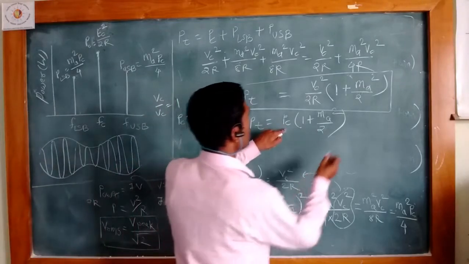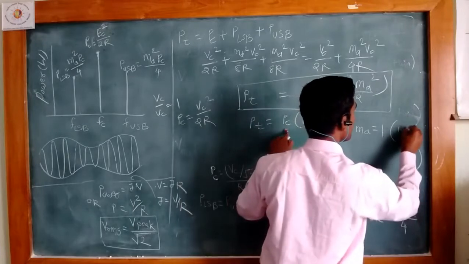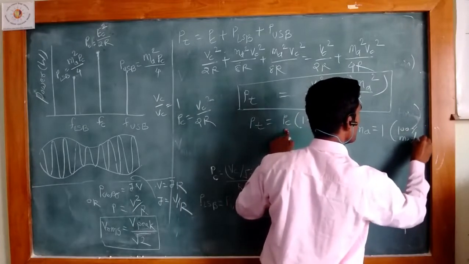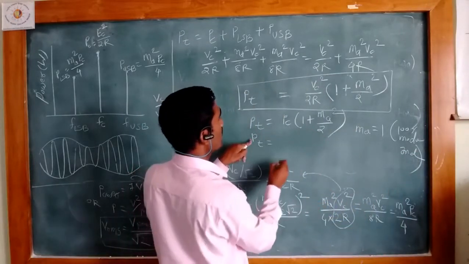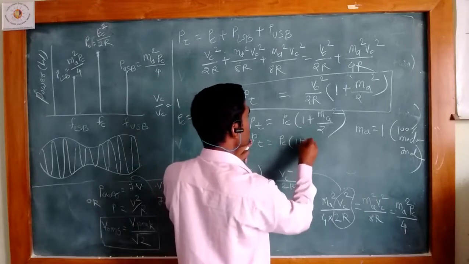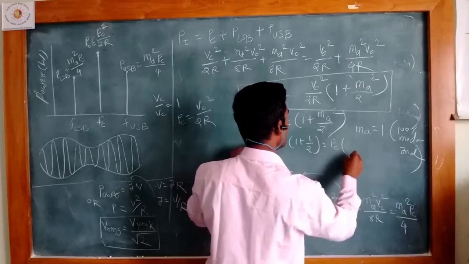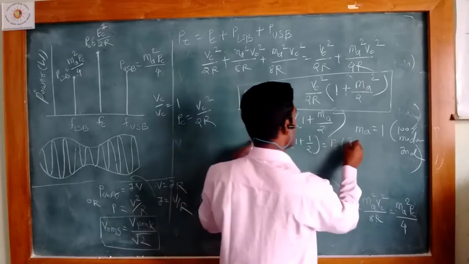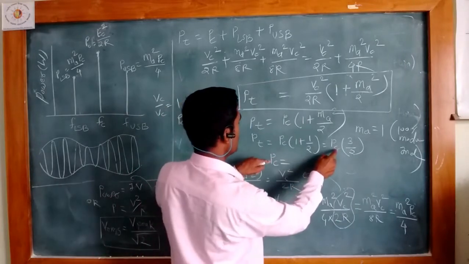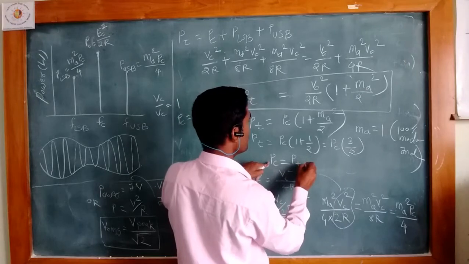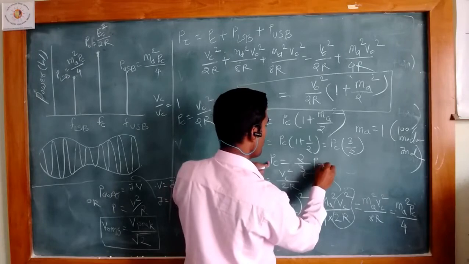If we put ma equal to 1, that is 100% modulation index, then the total power Pt is equal to Pc times 1 plus 1/2, that is 3/2 Pc. So Pc is nothing but 2/3 of Pt.